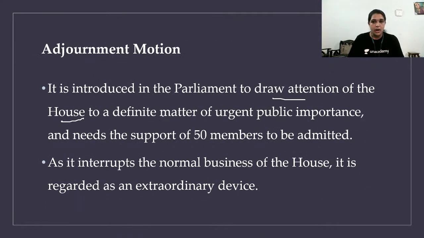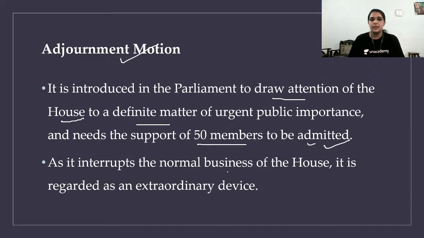Adjournment motion is where you call the attention of the entire house to a definite matter of urgent public importance. And for an adjournment motion, we need a minimum support of 50 members to be admitted. At least 50 members should support that motion. Only then can it be introduced, and it will draw the attention of the entire house. It can be in Lok Sabha or Rajya Sabha.